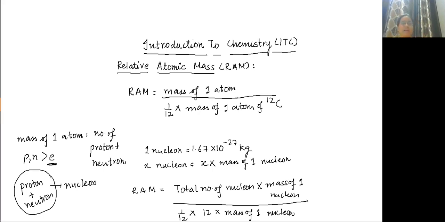So simple, relative atomic mass is the mass of one atom into 1 by 12 into the mass of one atom of C12, and this is how we calculate. Afterwards, the mass of one nucleon will be cancelled. 1 by 12 into 12 will be cancelled. So RAM is equal to the total number of nucleons, and the total number of nucleons is equal to the mass number.